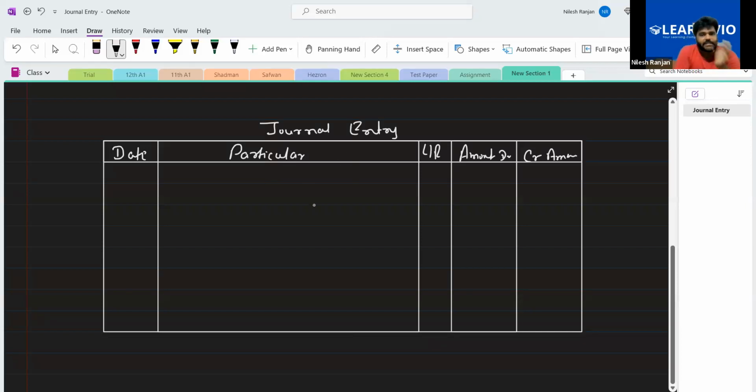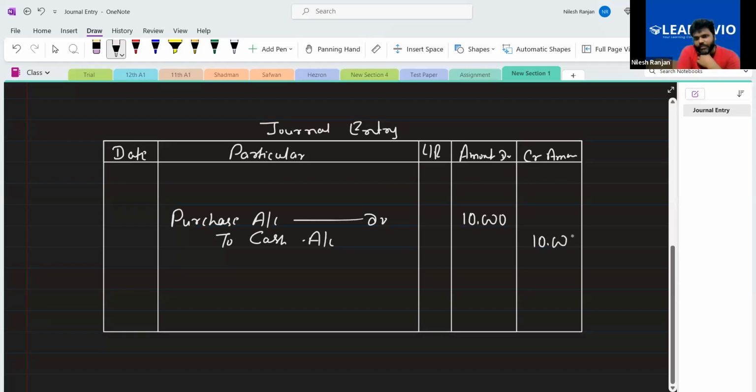Now, in this ledger, you record the transaction in this manner. I will write one journal entry here. It is written like this: purchase account debit to cash account. Let's say the amount is 10,000. So you have to decide the debit and credit items. This is your debit and this is your credit item. But credit is not written, "to" is sufficient.